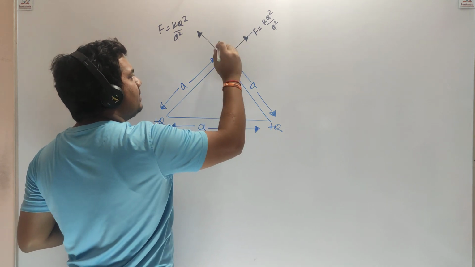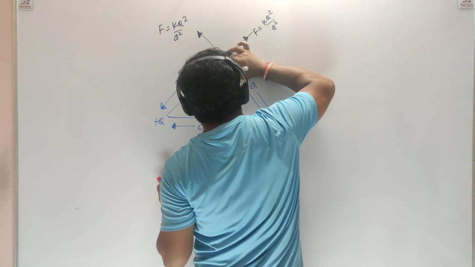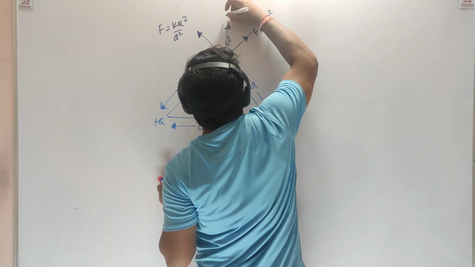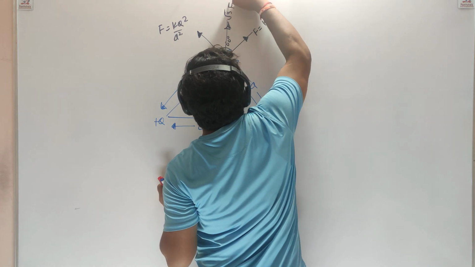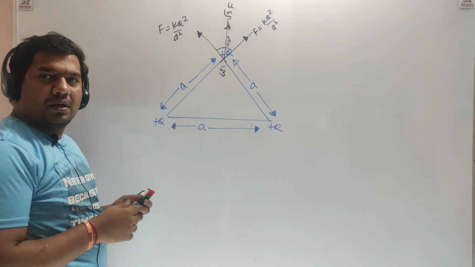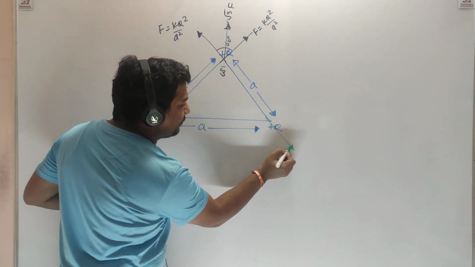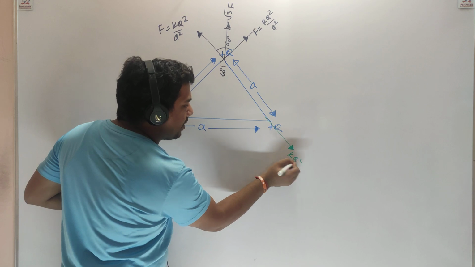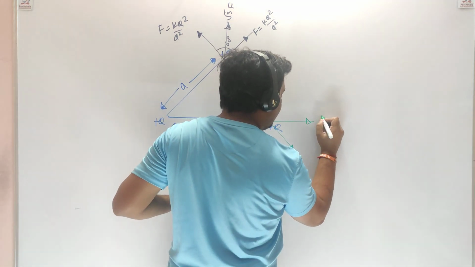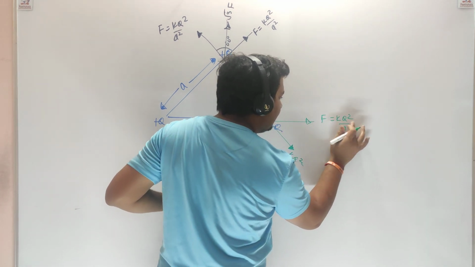So the resultant force on this, if this is 60, this will also become 60 degree, and the resultant force will be here. It will be √3F. Okay, understood? In the same way, if we talk about the net force on this, kq square by a square, here also the net force will be kq square by a square.